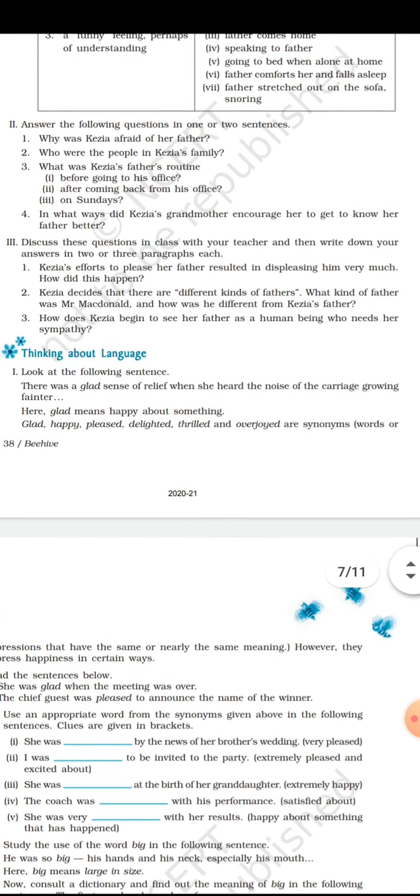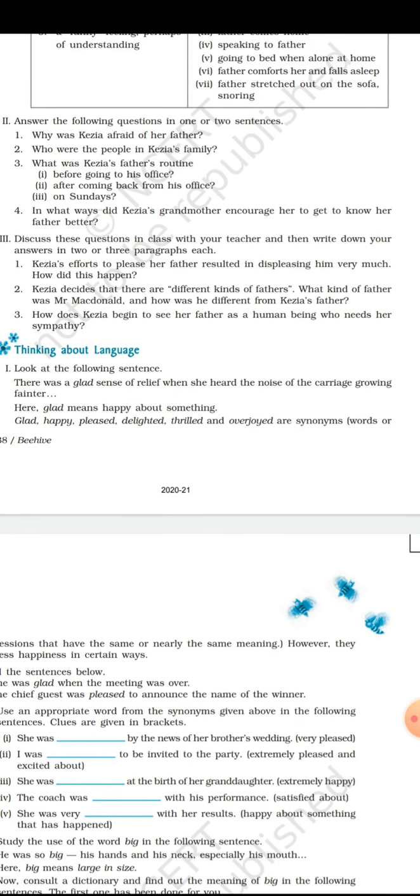Now, the third question: how does Kezia begin to see her father as a human being who needs her sympathy? Now, in the end, when her mother was hospitalized, at that time she came to know the real side of her father. She thought that her father was a cruel person. She feared and avoided him.